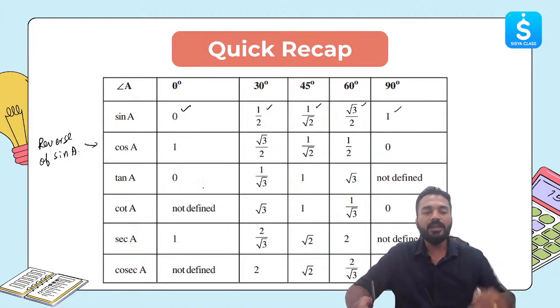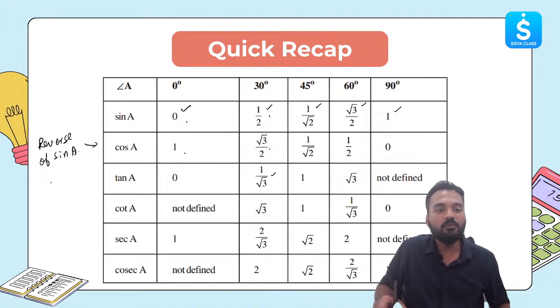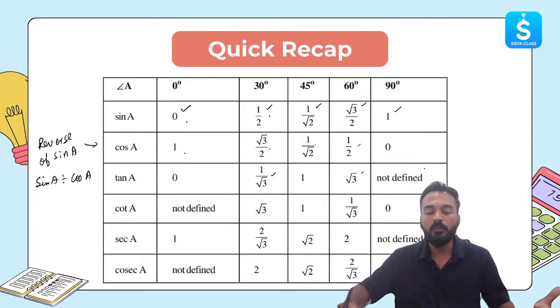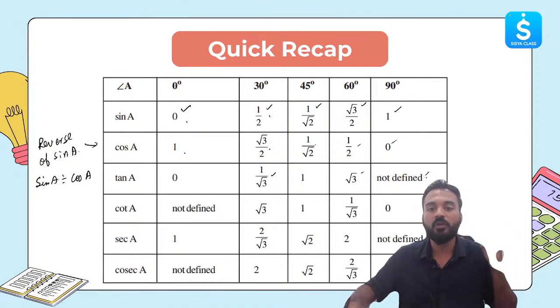Same way, now divide sine A and cos A. If you divide sine A and cos A, you will get tan A. 0 by 1, 0. 1 by 2 divided by root 3 by 2, you will get 1 by root 3. 45 degree sine 1 by root 2, cos 45 degree 1 by root 2. This and this you divide, you will get 1. Root 3 by 2 divided by 1 by 2, you will get root 3. 1 divided by 0. Any number cannot be divided by 0. If you divide by 0, it will be not defined.